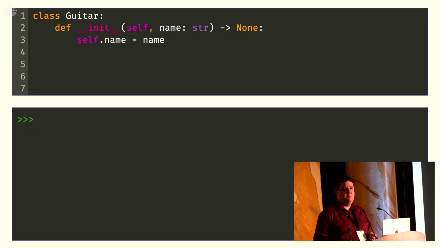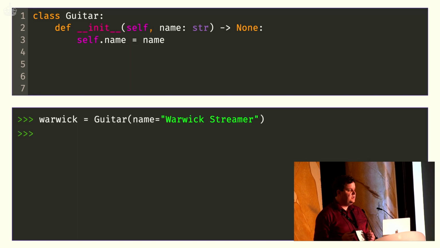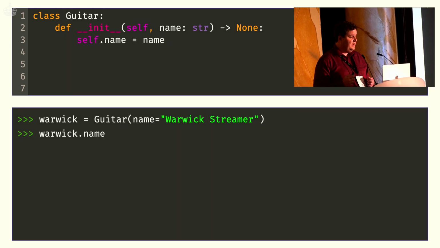So what is exactly the magic of self? What am I talking about? So here I'm going to introduce a very simple class for you. This is a guitar class because I love playing my bass guitars. And it's very simple because the implementation doesn't really matter. So here I'm defining a class called Guitar. I have a method that will initialize it when we're creating the instance, and I assign a single attribute to that instance, which is the name of the guitar. So something that I can do now is create an instance of the Guitar class. I can give it a name, and then I have a neat instance. Then I can access that attribute, and not surprising at all, I will get the name back out.